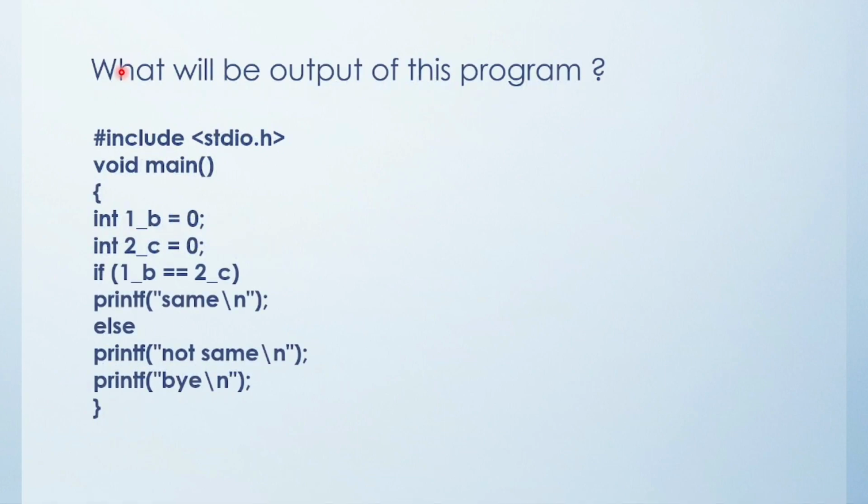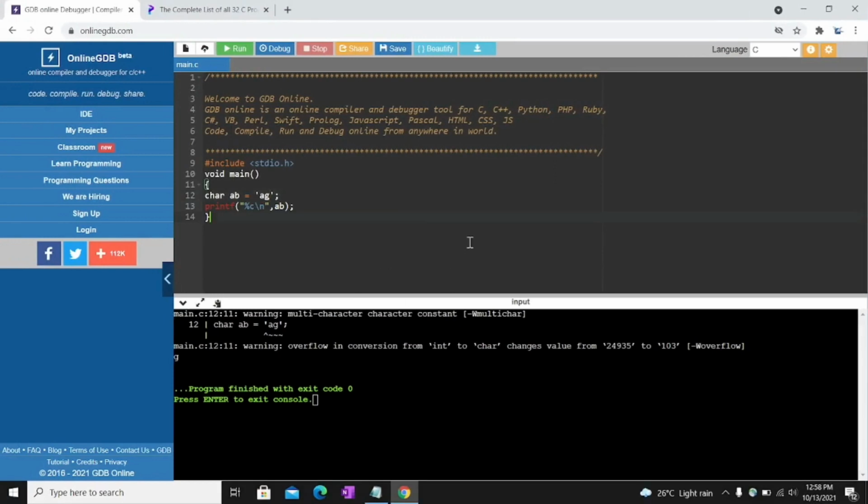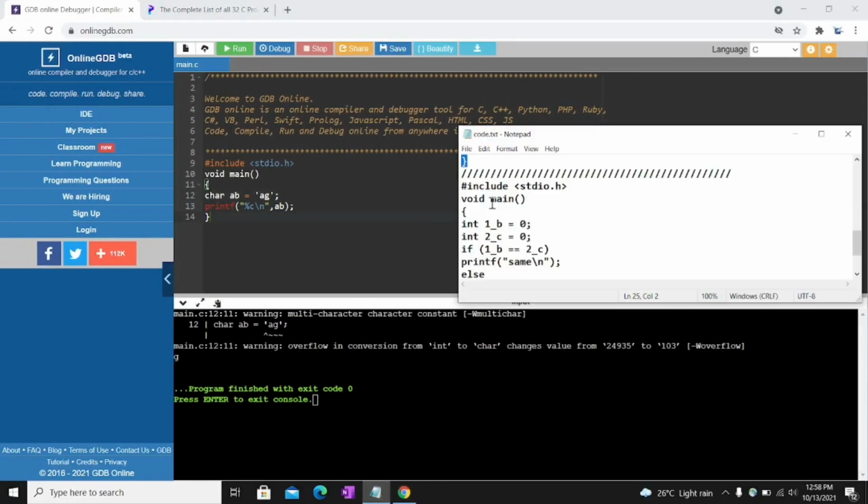Next question. Friends, try to solve this question by yourself. What will be the output of this program? Option A same, B not same, C same by, and D compiler error. So see the code and tell me the answer. Come on fast, friends. It's a very important MCQ for interview preparation. I'll show you in the compiler.